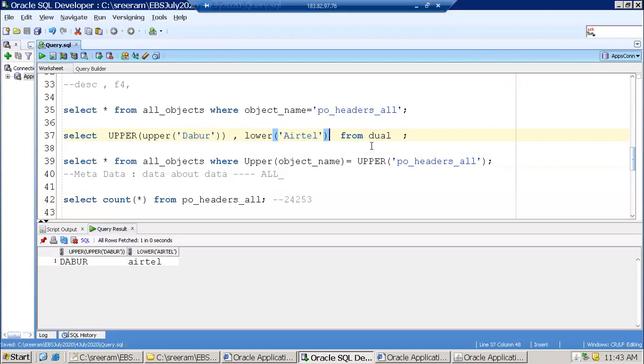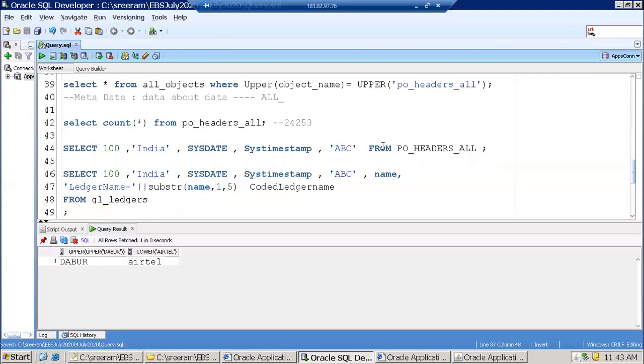I think we cannot do that. On a condition, either we can convert into upper or else we convert into lower, right? While I am selecting, while we are retrieving the data, it may appear in lowercase or uppercase. I don't know what kind of data it is. But I want to take that one, passing both the functions. Yeah, that is the reason.